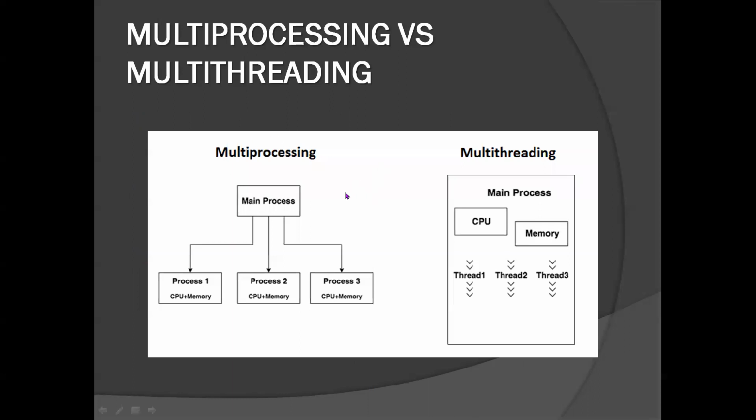Here in this block diagram, you can see that the main process is divided into multiple processes which have their own CPU and memory, while in multithreading, the main process has one CPU and one memory and is divided into multiple threads or multiple tasks. So I hope that you have understood what multiprocessing is and what multithreading is, and you have also understood the difference between them.